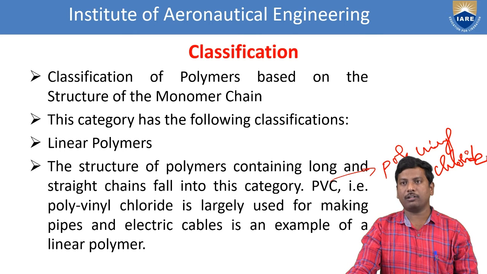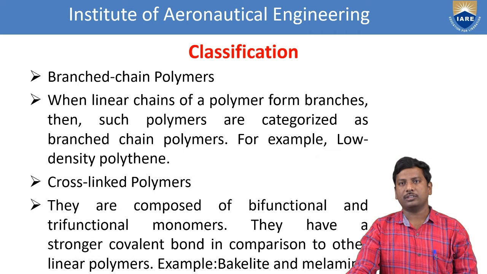Polyvinyl chloride, which is largely used for making pipes and electrical cables, is an example of a linear polymer. So next one, the second category based on monomer unit, branched chain polymers. When the linear chain of a polymer forms branches, such polymers are categorized as branched chain polymers. For example, low density polyethylene.